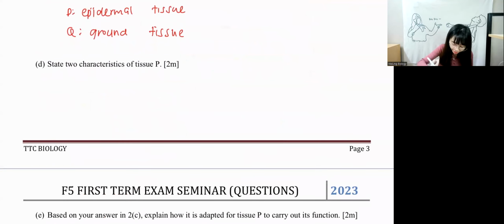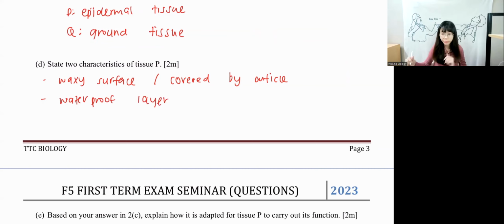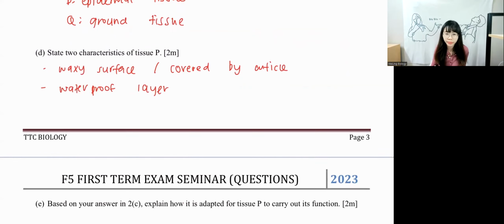So you can say they have waxy surface, or you can say covered by cuticle. And then you can say waterproof layer.